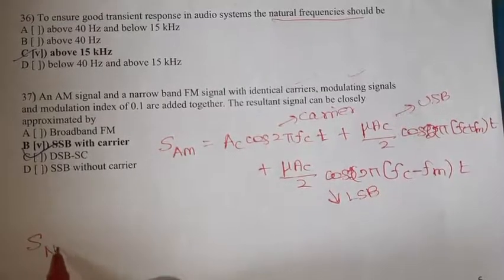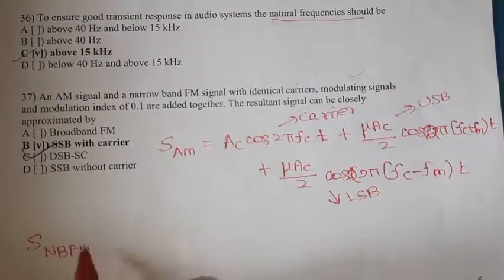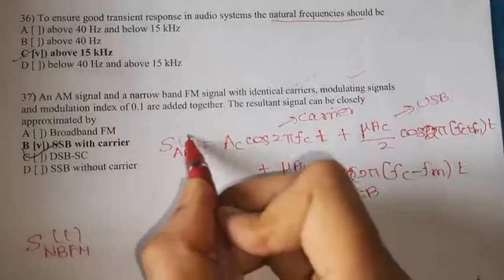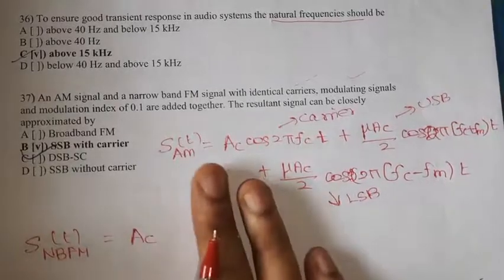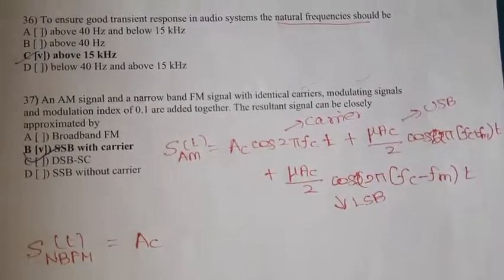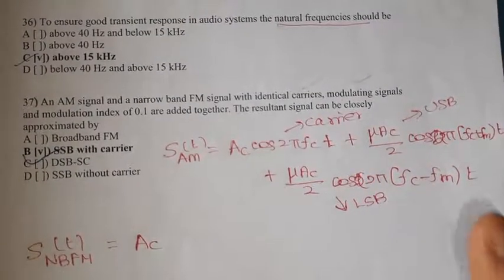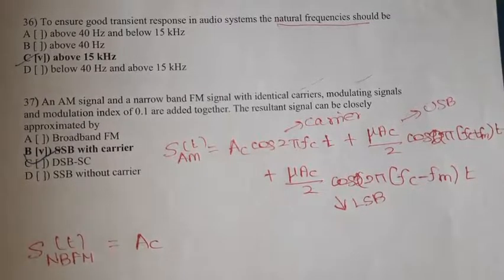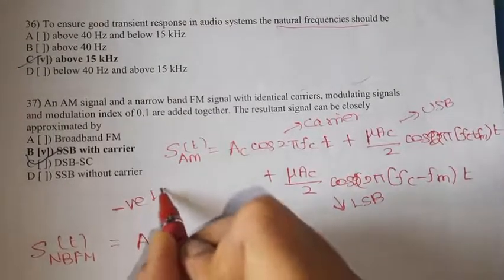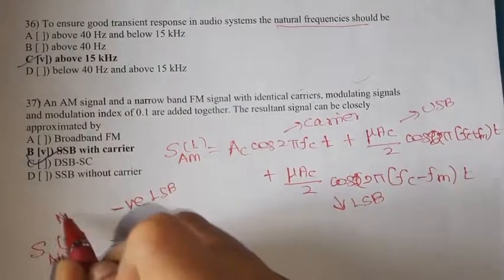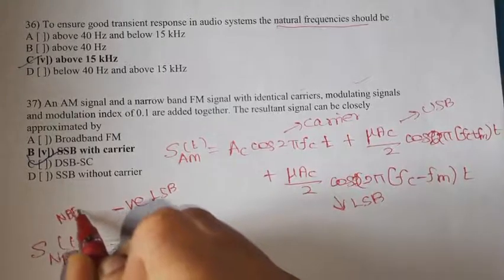Narrowband FM signal. What is the general expression for a narrowband FM signal? It is the same as the standard AM expression, except that it has a negative lower sideband. Otherwise it is the same as AM.